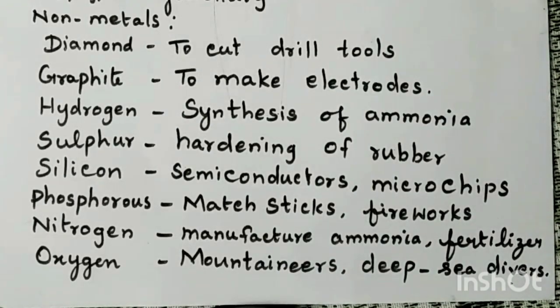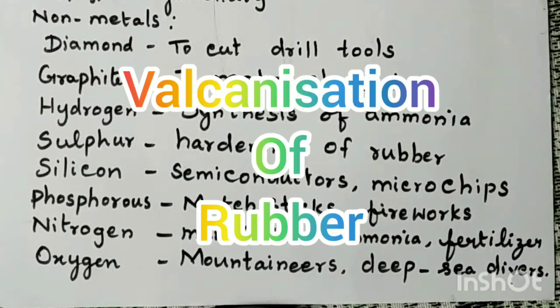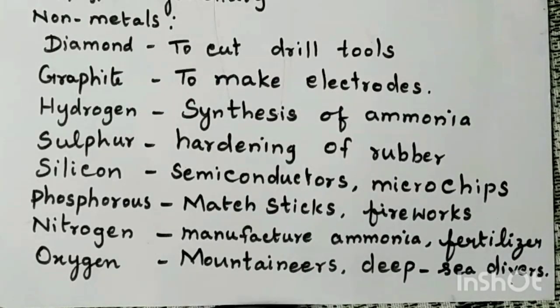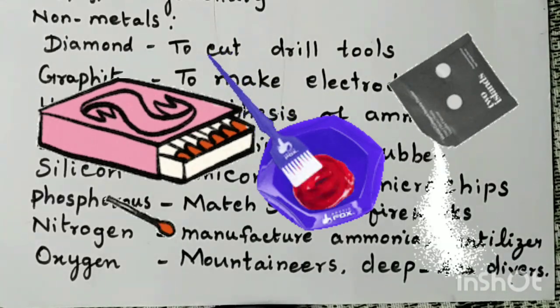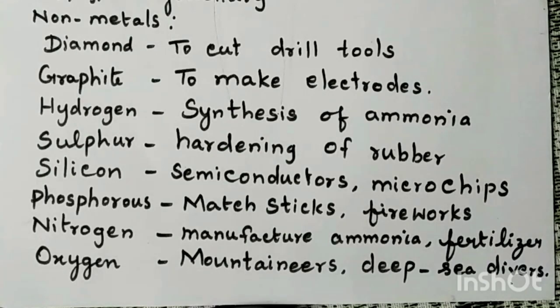and that's why it is not used. Then sulfur. Sulfur is used in the vulcanization of rubber. That is, to harden rubber, sulfur is used. It is also used for the manufacturing of compounds such as sulfuric acid and sulfates. The third use is in the production of matches, dyes, and gunpowder. Sulfur is also used in making fungicides and insecticides.